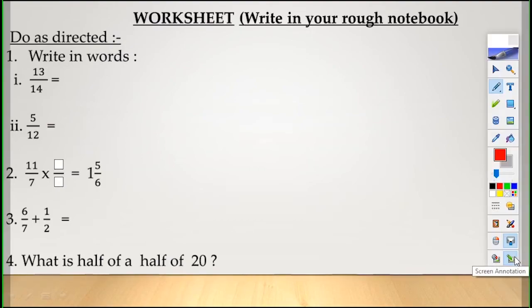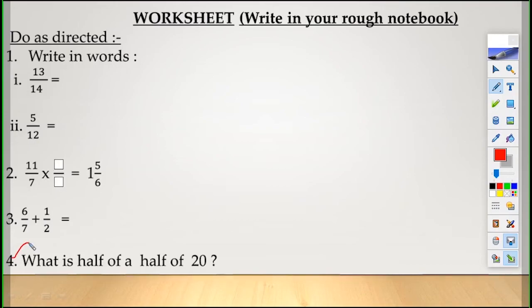Yes children, now we have come to the worksheet part. I hope my children are smart enough to complete this, but children, I have already given you some hints today, and writing words 13 by 14 as I have told you, 13 14th, 5 12th. Actually it is not the way to say 12th, but for your convenience, this is 5 12, like this you do. See, this is very interesting sum.